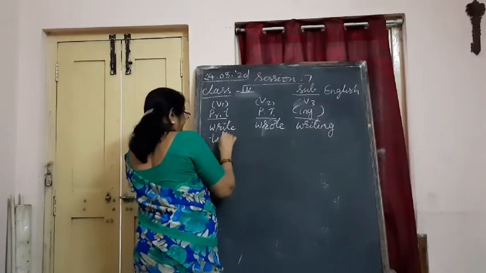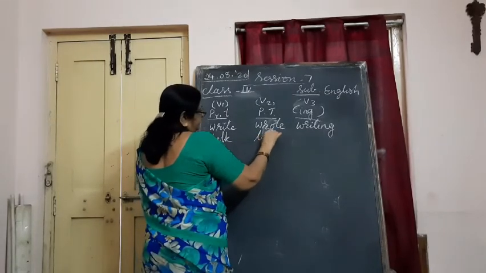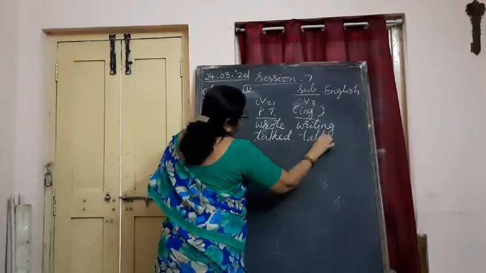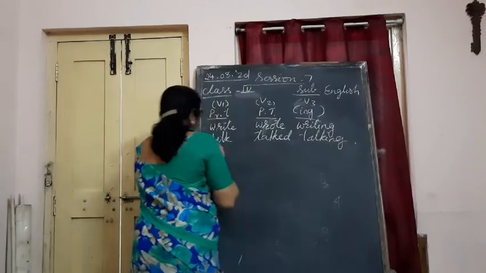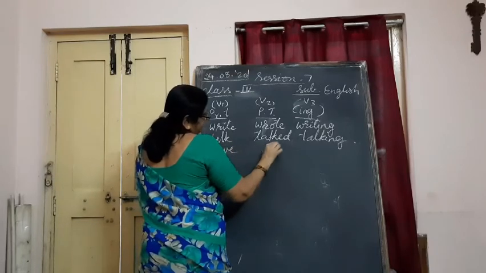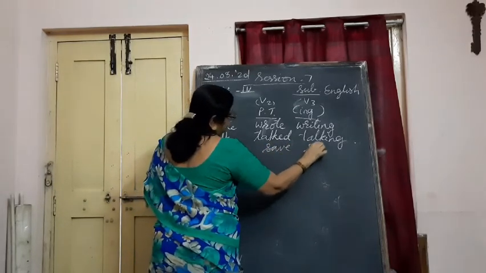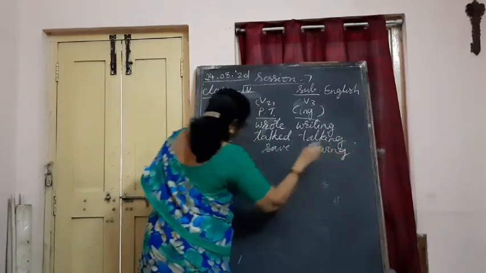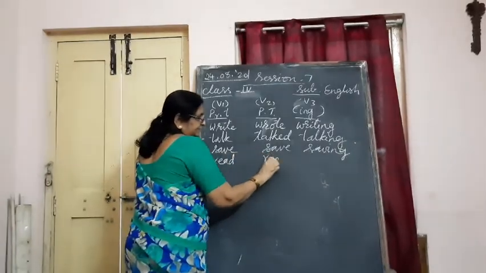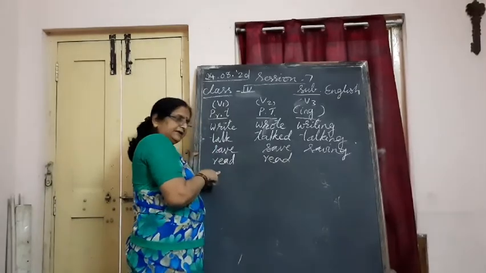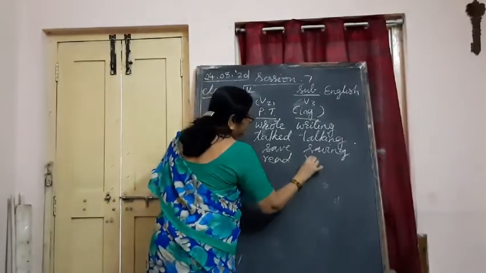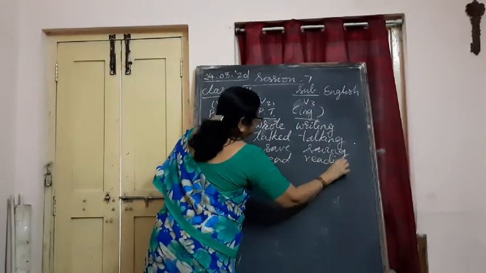Talk. Talked. Talking we write here. Save. Saved. Saving. Read. Spelling remains the same but sound changes. Read. Present tense we say read. Past tense we say read. But both spellings are same. And in case of ing we write reading.